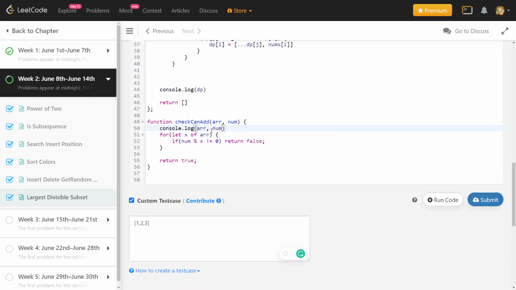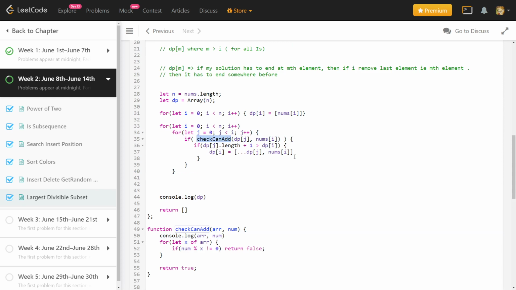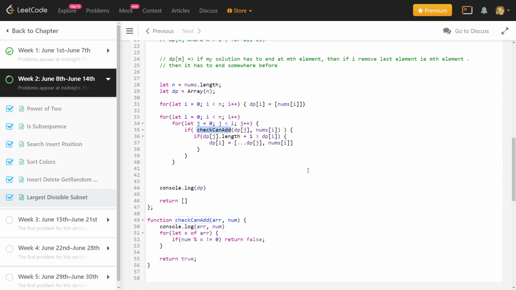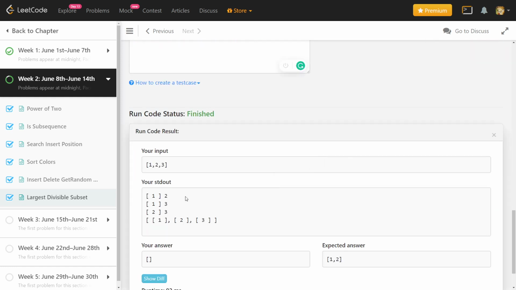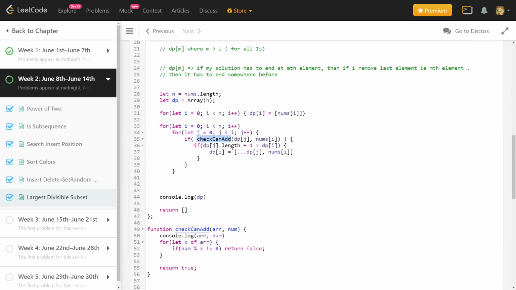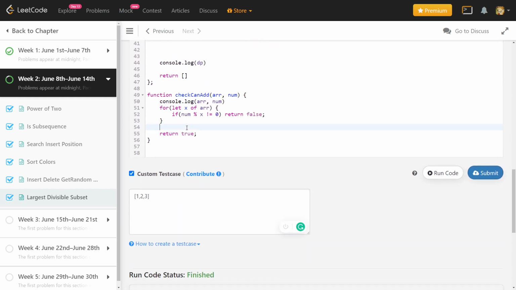So check canAdd, and then dp[j].length. Okay, let me check it here.